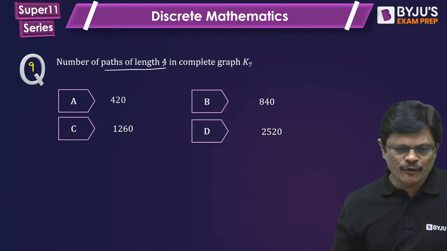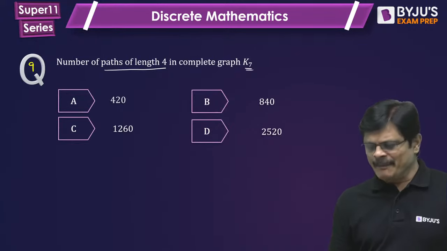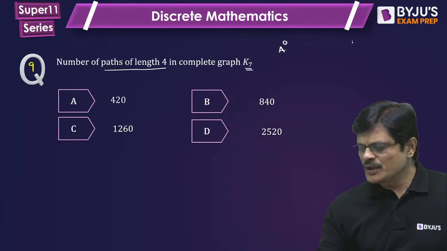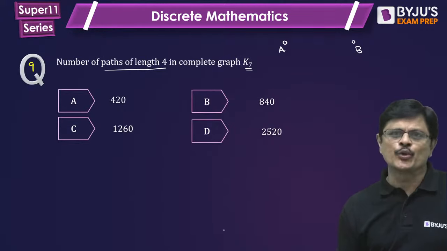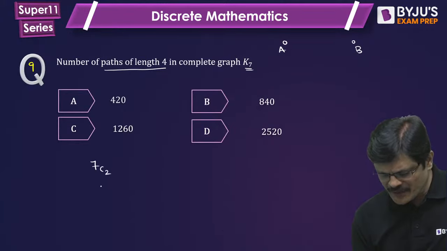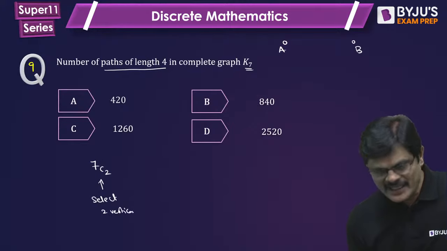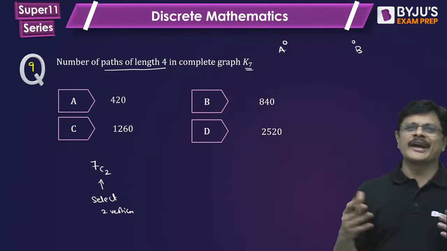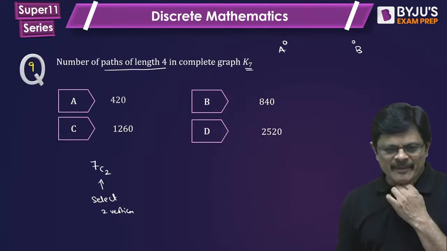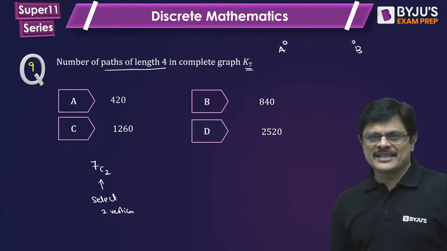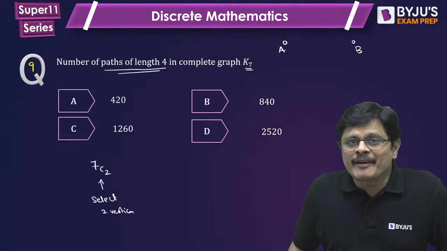How many paths of length 4 are there in a complete graph K7? See, my dear friends, any path must be between two vertices. So first select two vertices out of 7, the two vertices between which you want to create a path. Once you select them, how many more vertices are remaining? 5 vertices are there. You want a path of length 4, which means how many vertices must be involved?